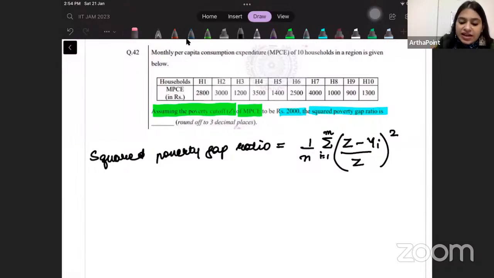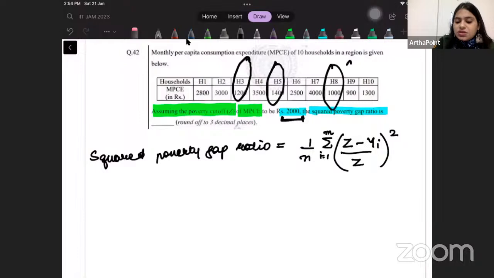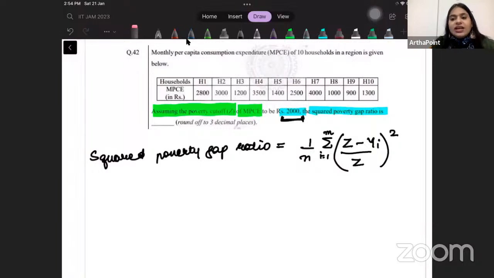So if my poverty line is 2000, then below the poverty line I'm going to take this person, this person, this person, this person, and this person. So I have 5 people below my poverty line. Accordingly, I will take my yi. Z is 2000, I will just write it 5 times.